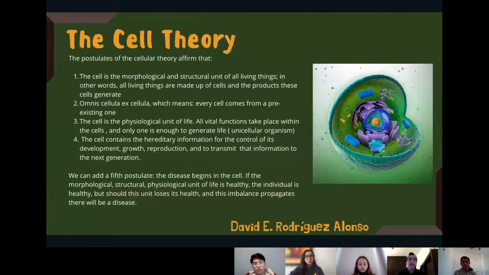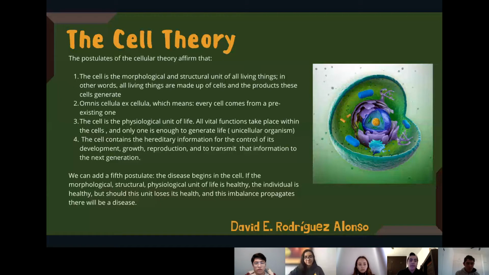3. The cell is a physiological unit of life. All vital functions take place within the cells, and only one is enough to generate life in case it's a unicellular organism. Fourth, the cell contains the hereditary information for the control of its development, growth, reproduction, and to transmit that information to the next generation.